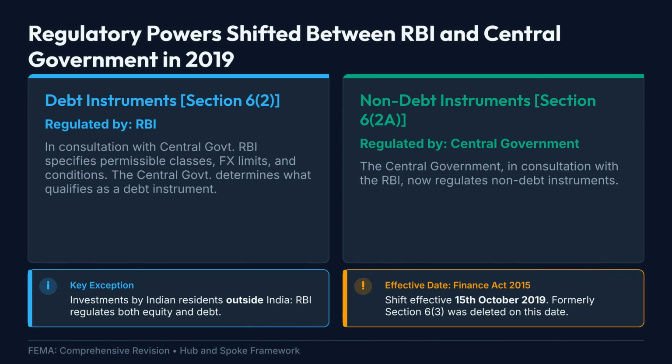A major change occurred in FEMA through the Finance Act 2015, which became effective from the 15th of October 2019. Prior to this change, the RBI regulated all capital account transactions. Today, regulatory powers are divided between the RBI and the central government. Debt instruments are regulated by the RBI in consultation with the central government, while non-debt instruments are regulated by the central government in consultation with the RBI. However, investments made by Indian residents outside India continue to be regulated by the RBI regardless of whether they involve debt or equity. This division of powers is one of the most important conceptual questions tested in examinations.